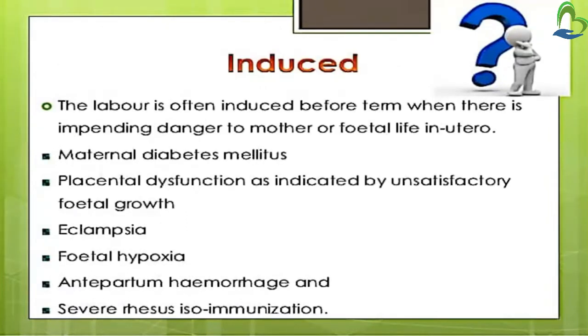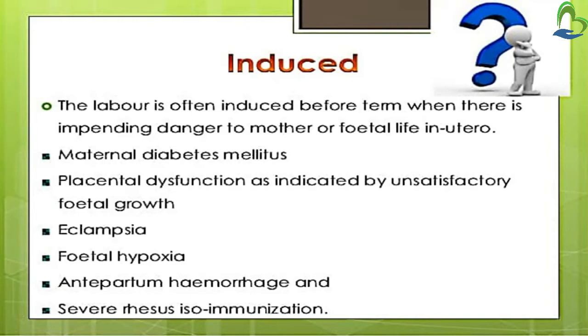Then induced causes. In induced causes, the labor is often induced before term when there is impending danger to the mother or fetal life in uterus. So when there is danger to the life of both mother and fetus, at that time induced labor is done. The reasons for inducing labor are maternal diabetes mellitus, placental dysfunction as indicated by unsatisfactory fetal growth, meaning the placenta is not functioning properly and the fetal growth is also unsatisfactory.